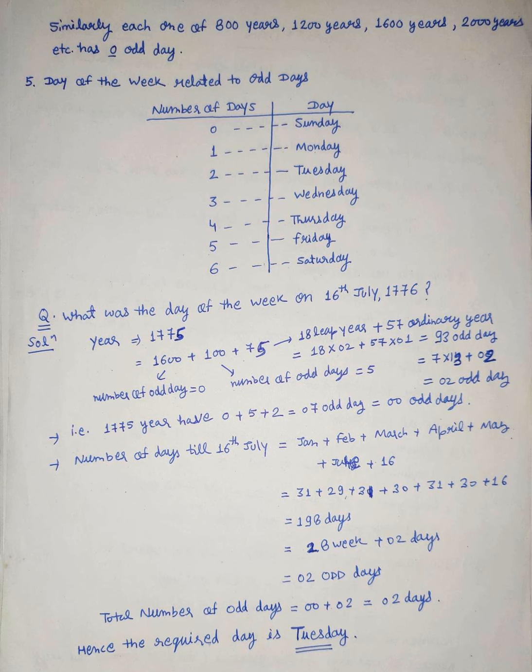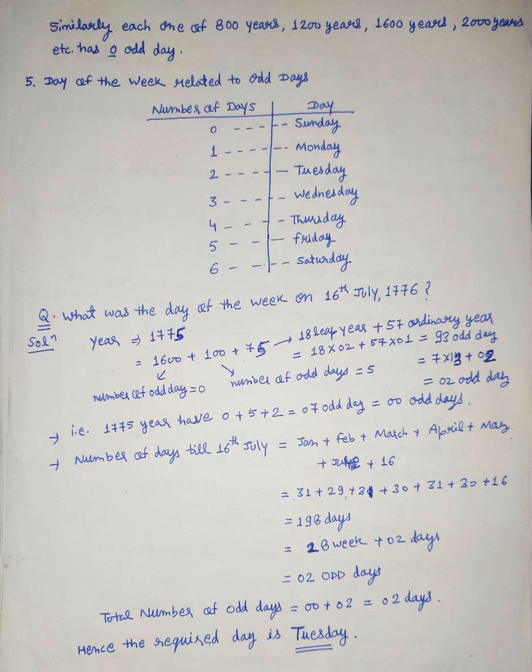In 75 years, if we divide 75 by 4, we have 18 leap years plus 57 ordinary years. In leap years the number of odd days is 2, and in ordinary years the number of odd days is 1. So the total number of odd days is 93 in 75 years.